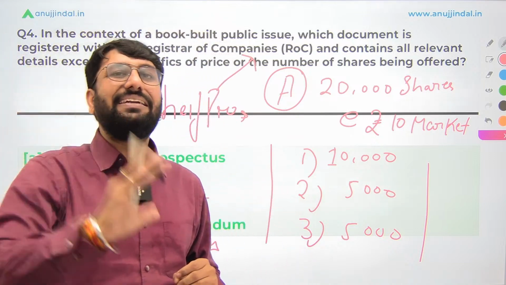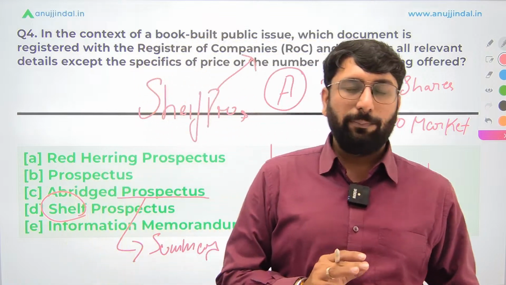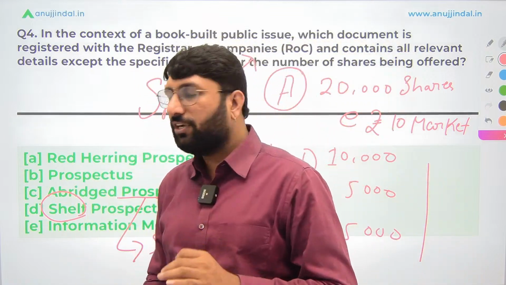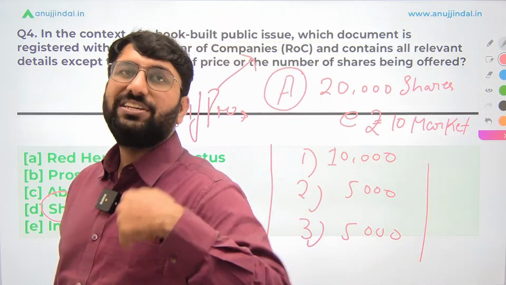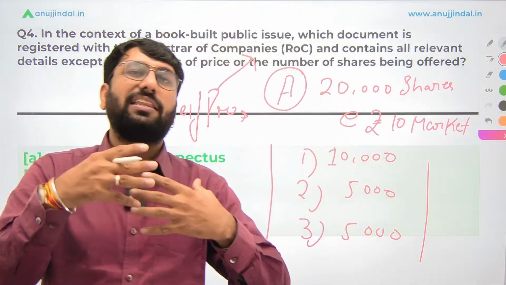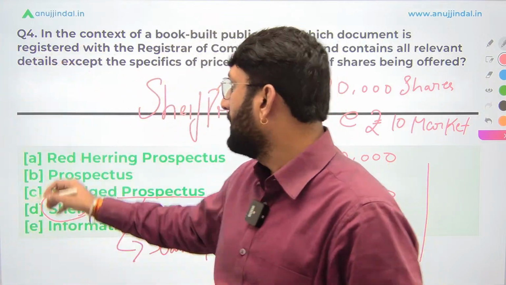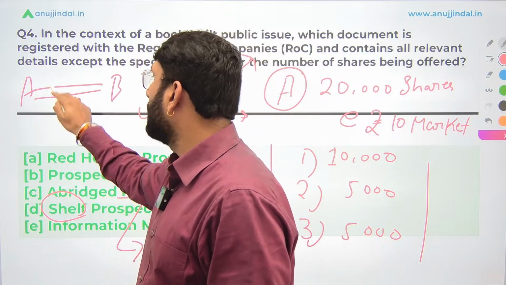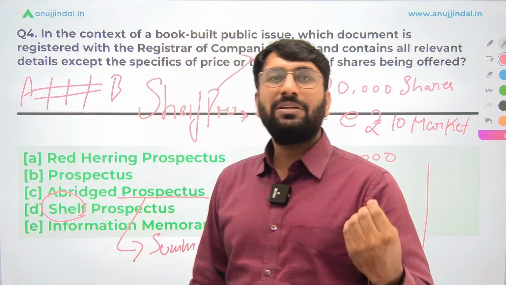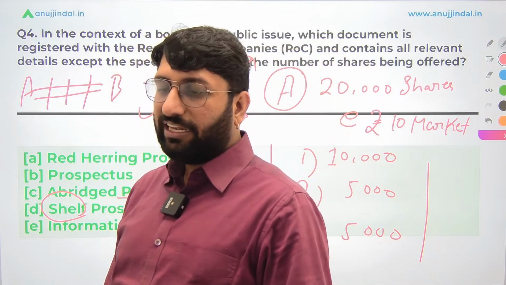The complete detail of the financials of the company is not mentioned. Only some important details are being mentioned. Therefore, it is termed as abridged. Bridge, where you're trying to bridge out something. It is incomplete. What does a bridge do? It connects two things, right? Why do you use a bridge? For example, let's say you're standing here and you want to go there. A bridge is something that helps you travel from one place to the other. So abridged means something which is incomplete in nature. Okay. So this is how you can remember what is an abridged prospectus.